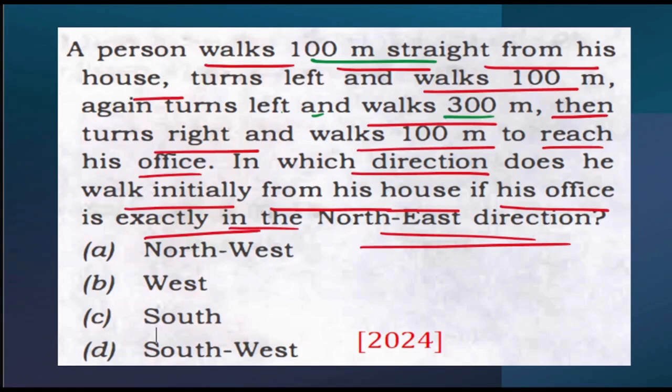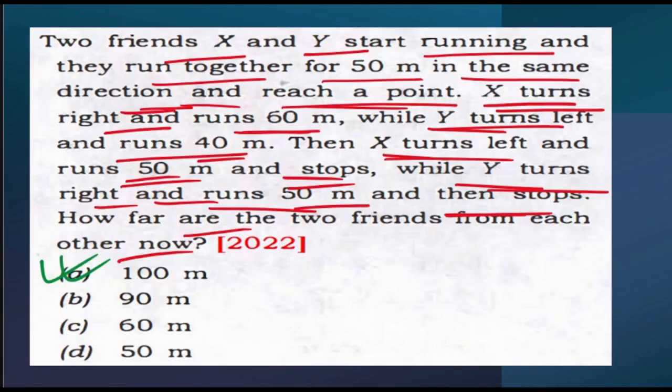So let's read the question again. Basically, the question was saying that a person walks 100 meters straight from his house. Now we have seen in our previous question, what they said: two friends X and Y start running and run together for 50 meters in the same direction and reach a point.